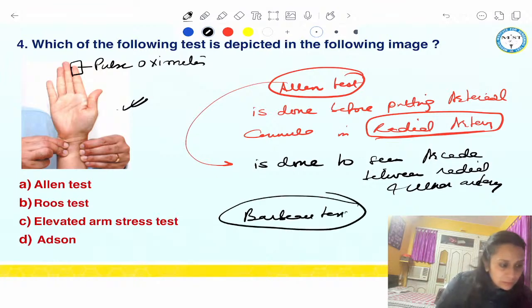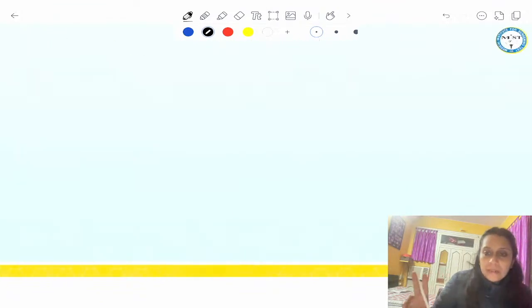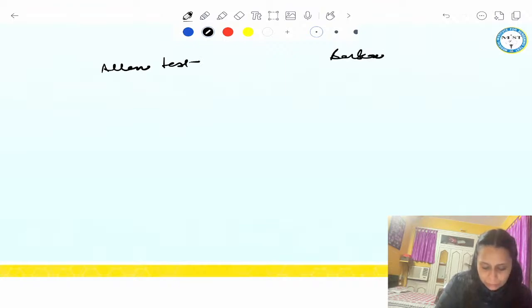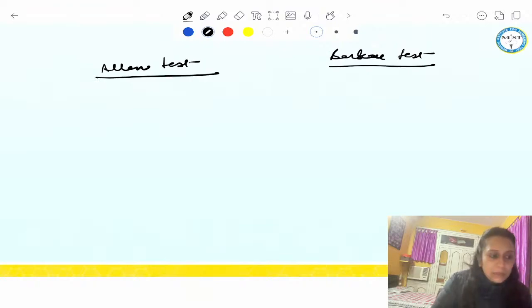So we discussed two important tests: Allen test and Barbeau test. Now both are done to see the patency of the arterial arcade between the radial and ulnar artery.